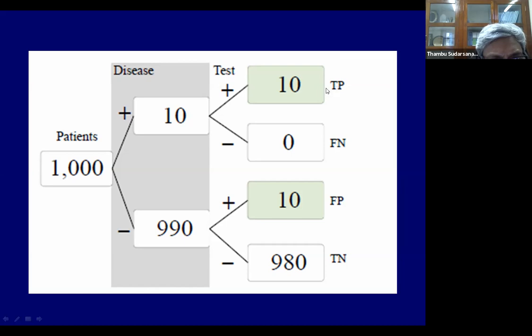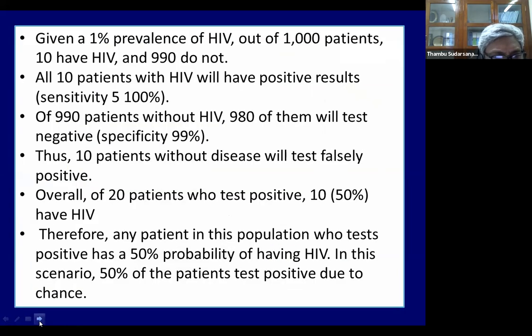That includes true positive and false positive. Among the 20 people who are tested positive, only 10 are truly positive. That comes to 50%. Therefore, any patient in this population who tests positive has a 50% probability of having HIV.